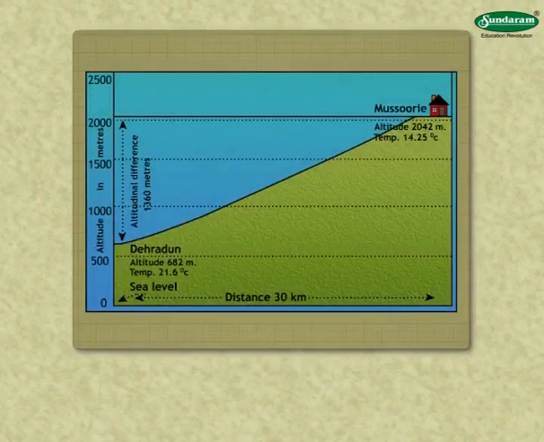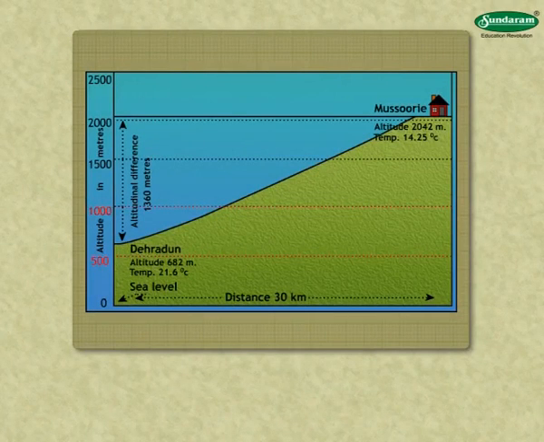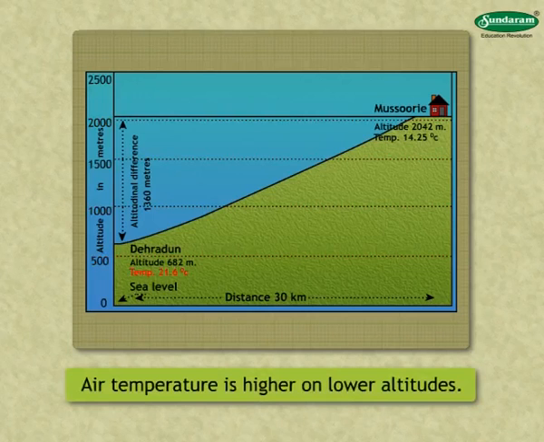From this, some of the heat is absorbed by the air. Therefore, the layer of atmosphere near the surface of the earth gets heated first. Then the upper layers get heated serially one by one. That is why the air temperature is higher on lower altitudes and low on higher altitudes.